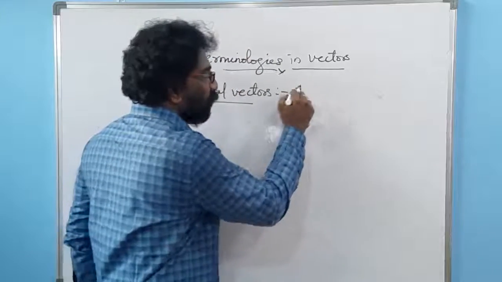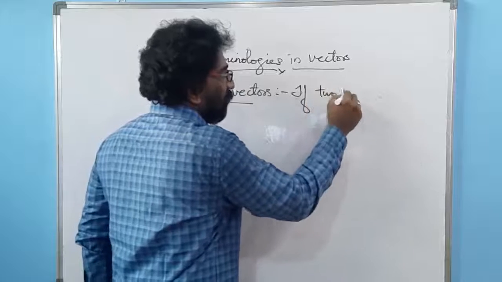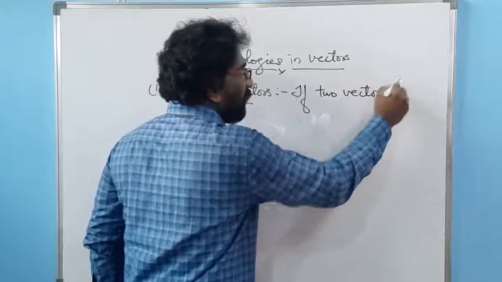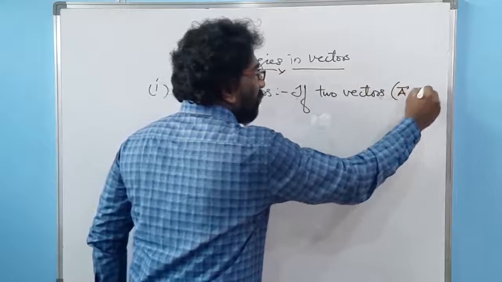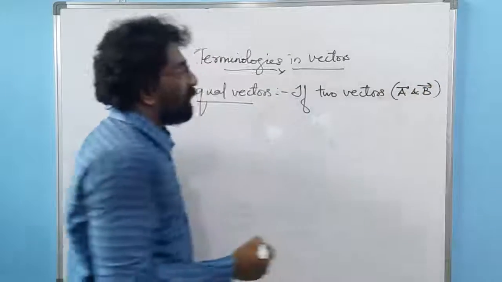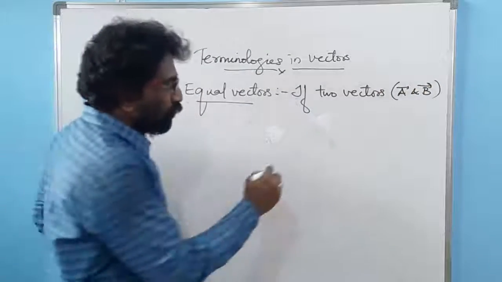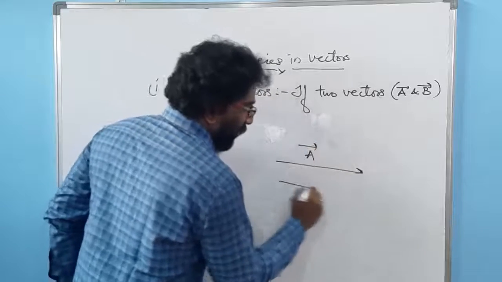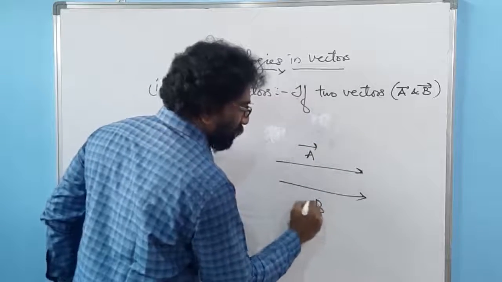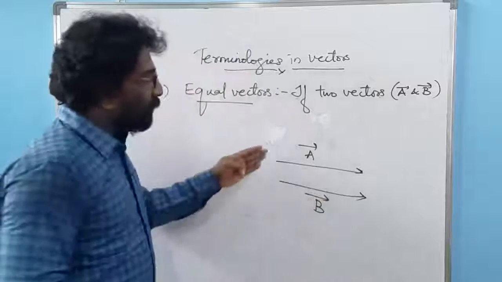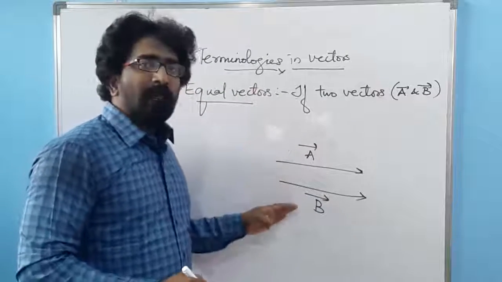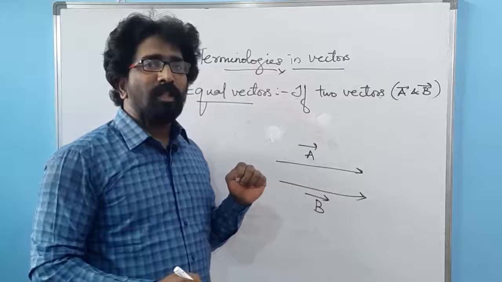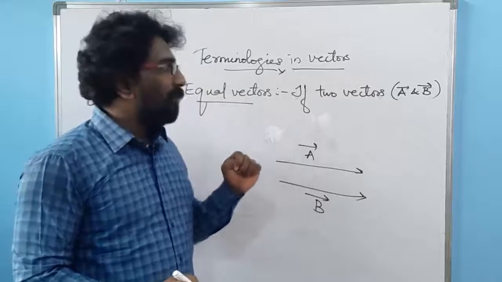If two vectors, for my consideration, let it be vector A and vector B, are having the same magnitude and are in the same direction, whenever two vectors are having the same magnitude and same direction, we call those kind of vectors as equal vectors.